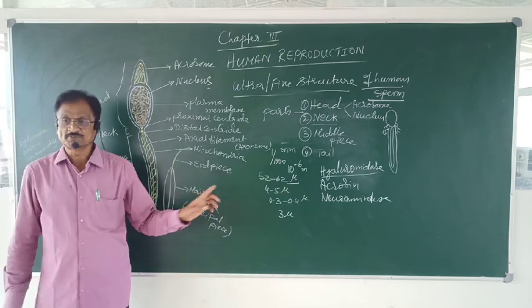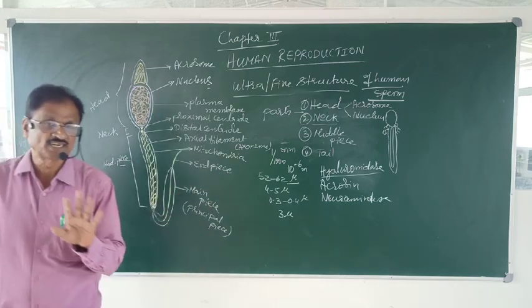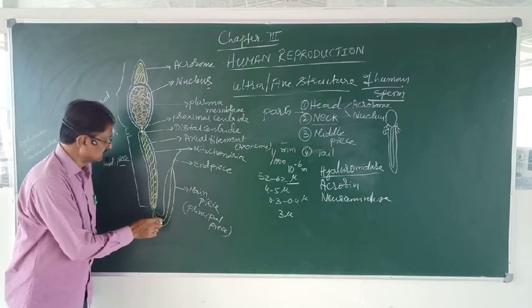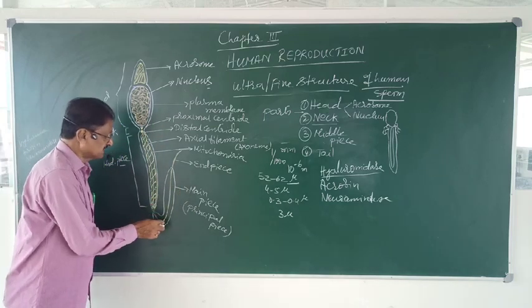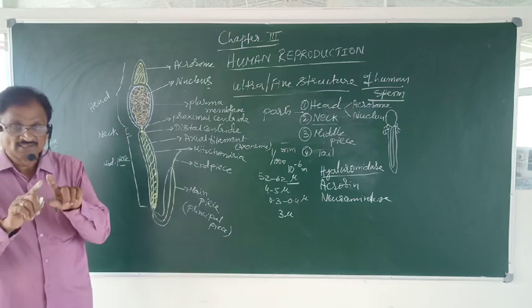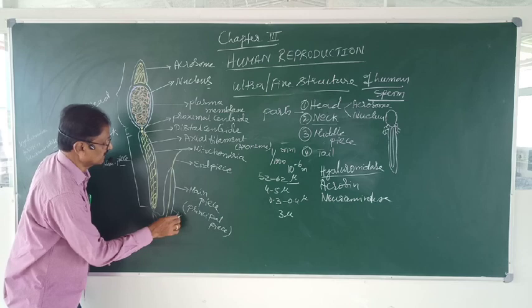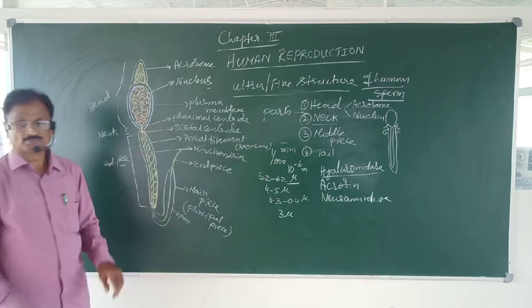What is the difference between this main piece and the end piece? The main piece is the one with axial filament and the envelope. This is the envelope, that is nothing but plasma membrane.